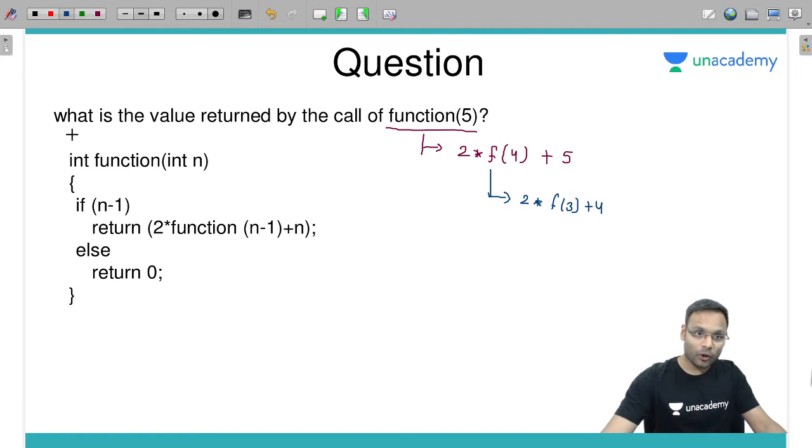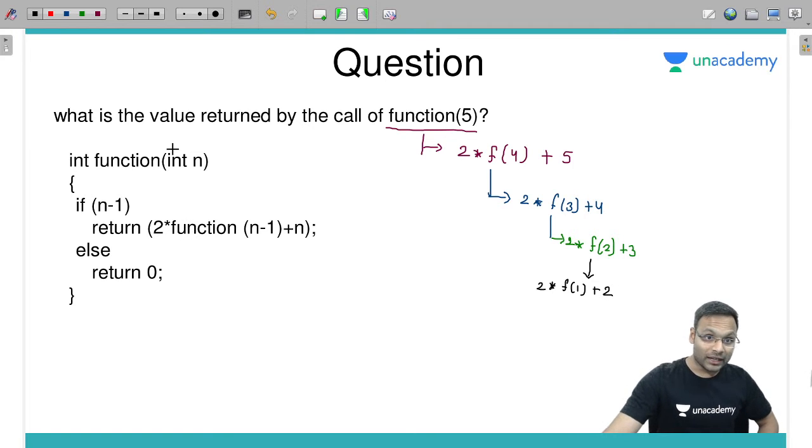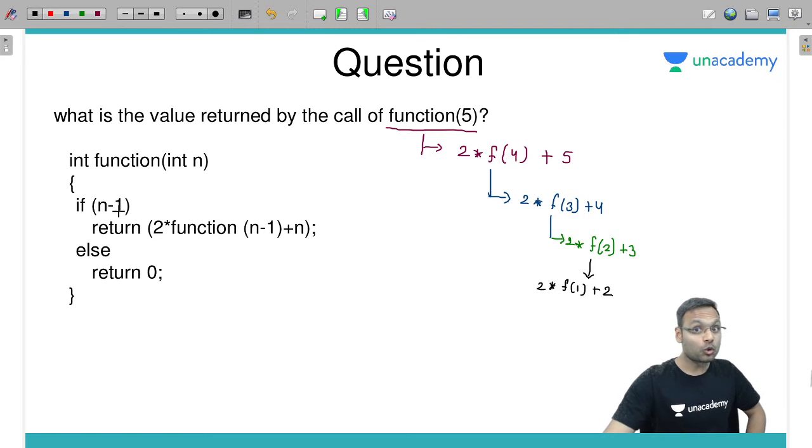Then function of 3 you have called. Function of 3, 3 minus 1 is true. Yes. Then return 2 into function of 2 plus 3. Function of 2, 2 minus 1 is true. Yes. Then return 2 into function of 1 plus n, whose value is 2. Then 1. When n is equal to 1, 1 minus 1 is true? No, false. Then in the false case return 0. So f of 1 will return 0 from here.